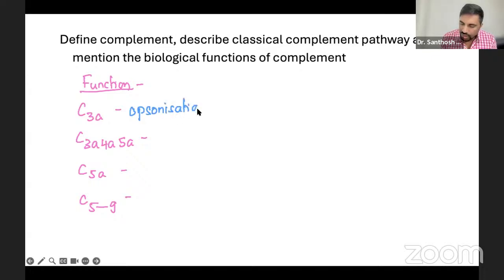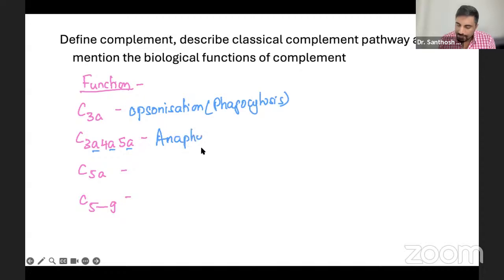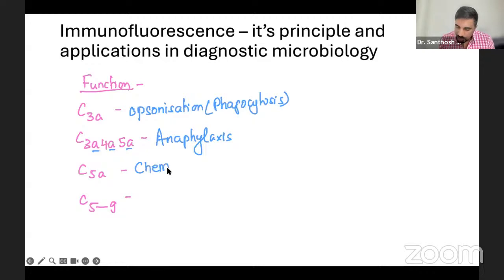opsonization, phagocytosis. So basically, complement helps in phagocytosis. They assist in different ways of causing phagocytosis. See, all the A fragments cause anaphylaxis. And C5a causes chemotaxis, or it is a chemoattractant.